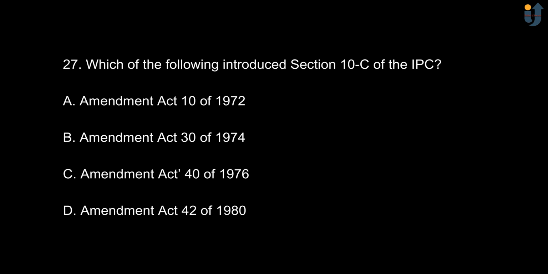Next, which of the following introduced section 10C of the IPC? Option A, Amendment Act 10 of 1972. Option B, Amendment Act 30 of 1974. Option C, Amendment Act 40 of 1976. And option D is Amendment Act 42 of 1980. The correct option is option B, Amendment Act 30 of 1974.